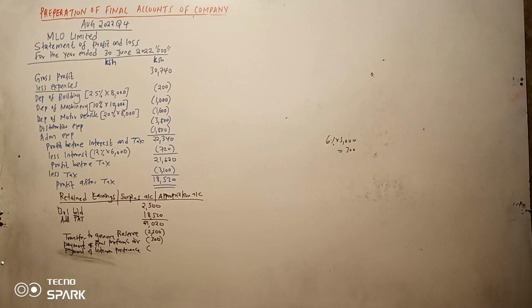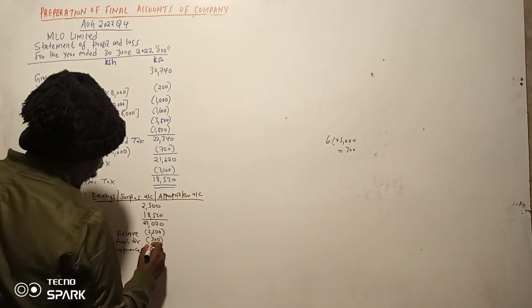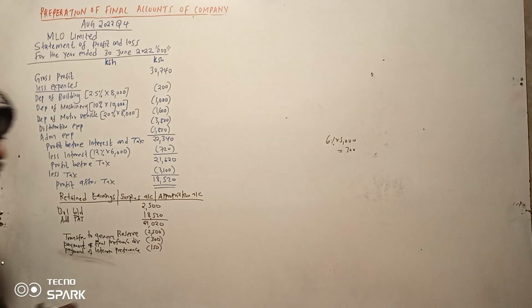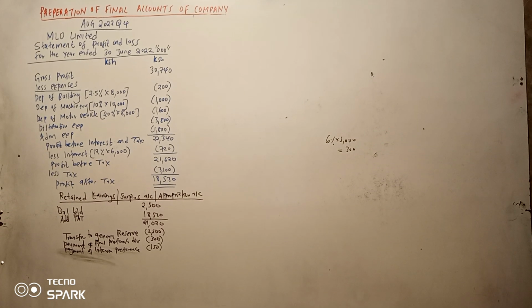So kumaanisha hapa itaendaje? Okay, let us put that, let us just put it 150. So final dividend, that one is okay the way it is.